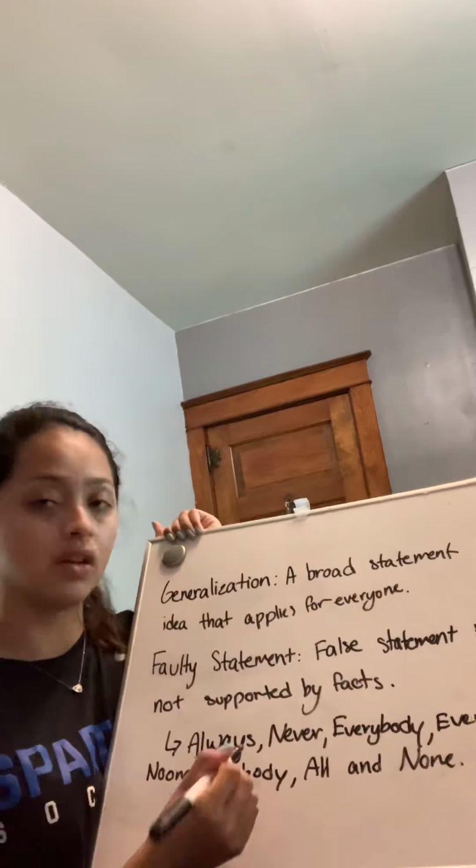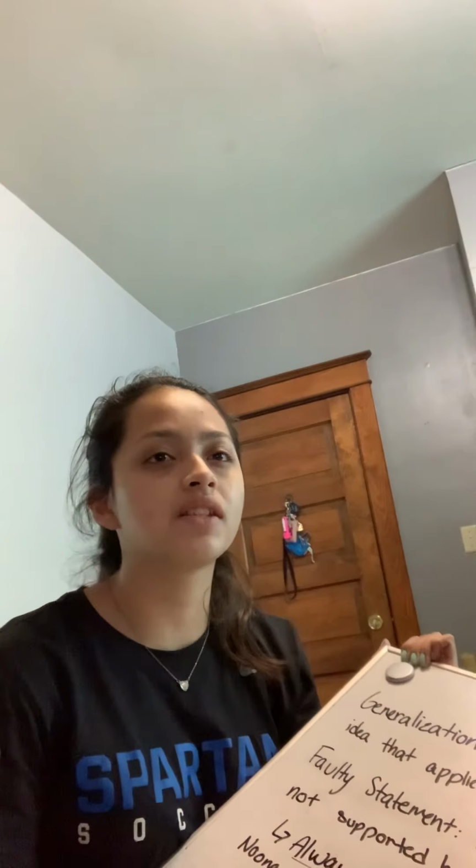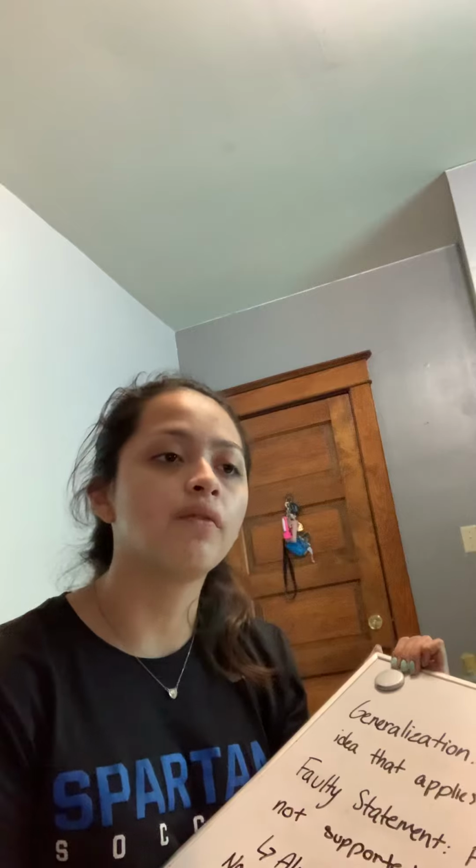So these are some various clue words that we can look to realize that that statement is a faulty generalization.